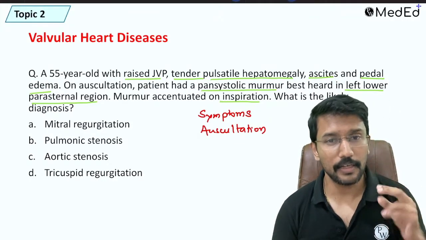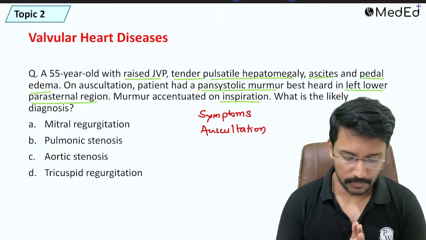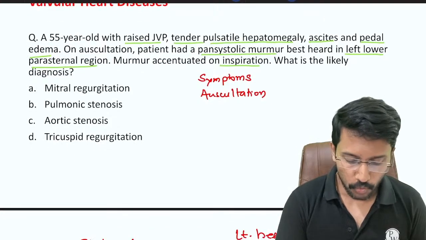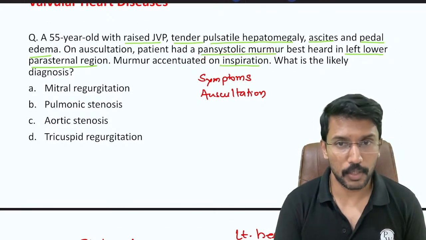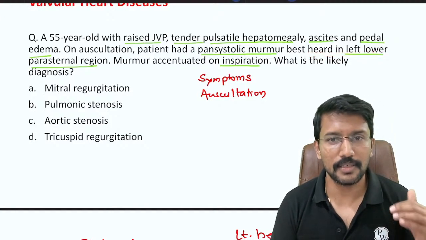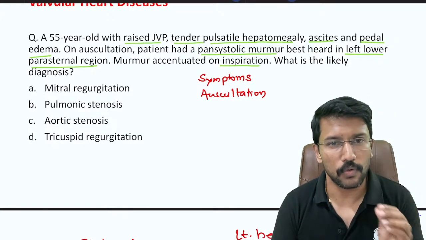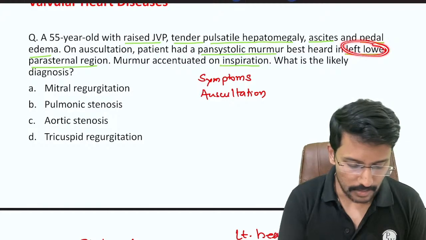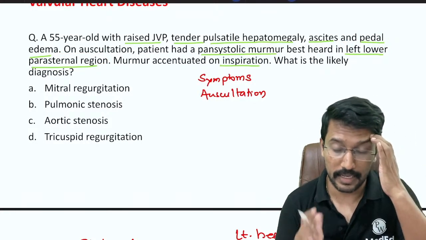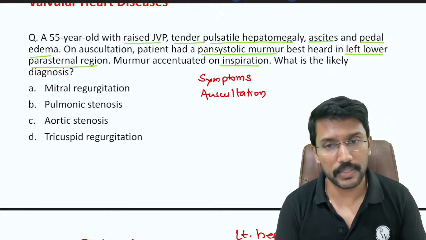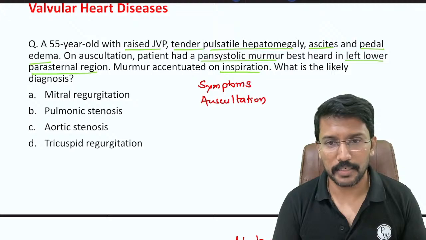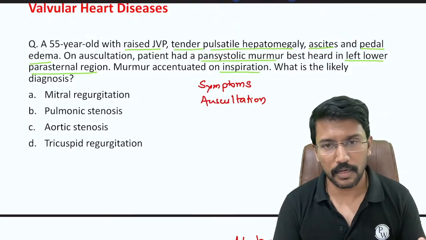Okay. Then the second clue that the examiner generally mentions is the nature of the murmur and where it is best heard. Even if you don't know what murmur you are supposed to hear in a particular condition, you have to primarily focus on where it is best heard. So here they have mentioned that it is best heard in the left lower parasternal region. So this region is the surrogate region for a particular valve. Once you know the auscultation areas, you know the murmur is best heard from which area, right? So now tell me which area this is representing. Is it the mitral area, tricuspid area, aortic area, or pulmonic area?